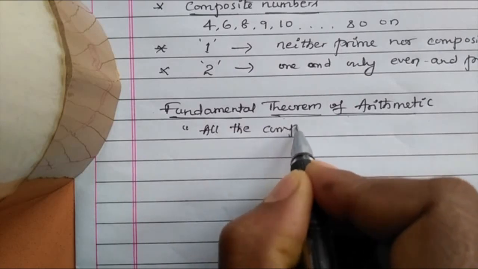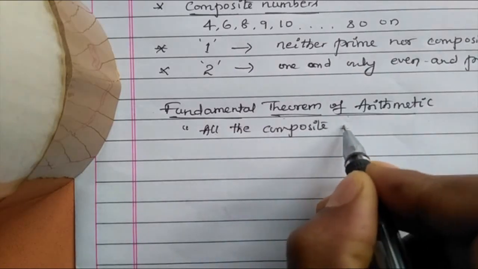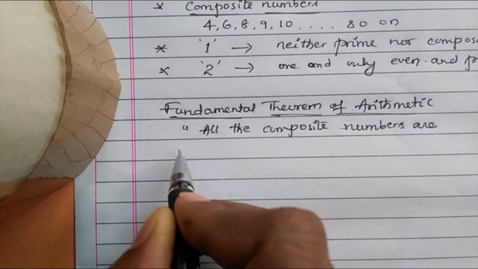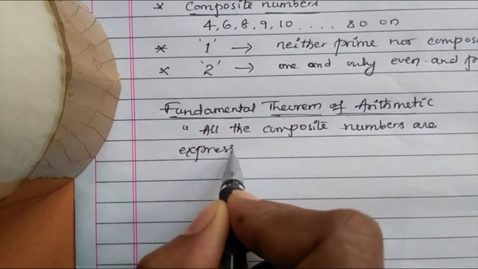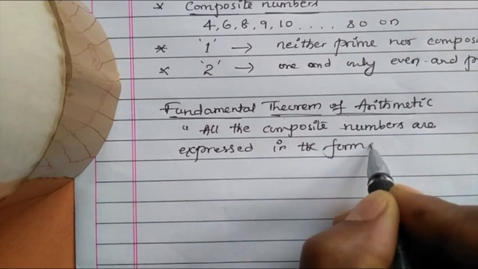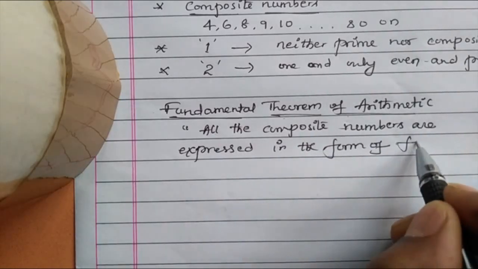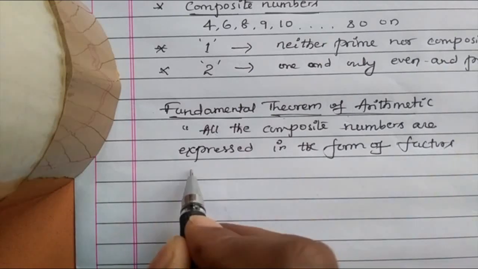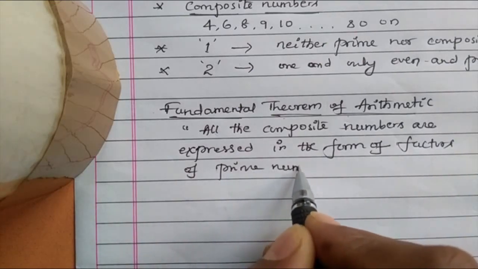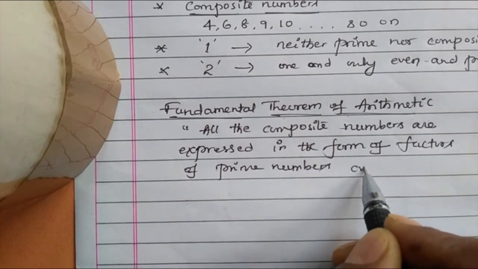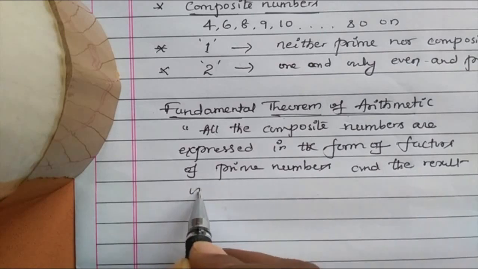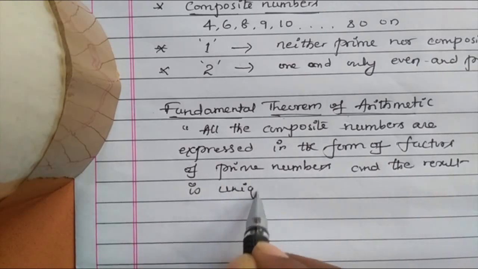All the composite numbers are expressed in the form of factors of prime numbers, and the result is unique.